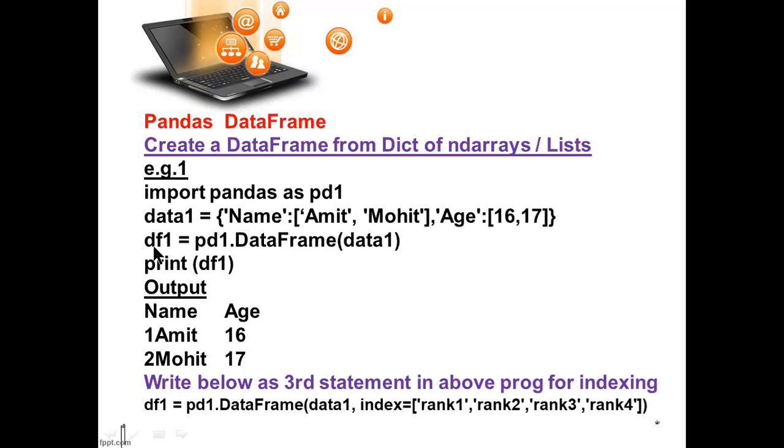And here df1 equal pd1. What is pd1? This is the pandas name I am using here. Dot DataFrame, I am creating a data frame, and data1. What is data1? It is holding a dictionary. Data1 is a dictionary, and print df1. So name and age both are columns, and here it will display the name, here it will display the age.